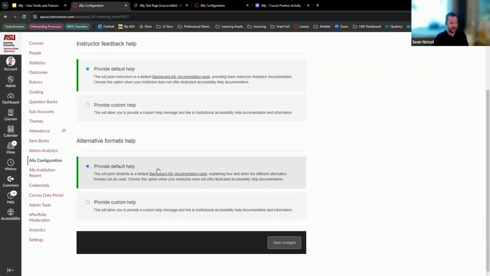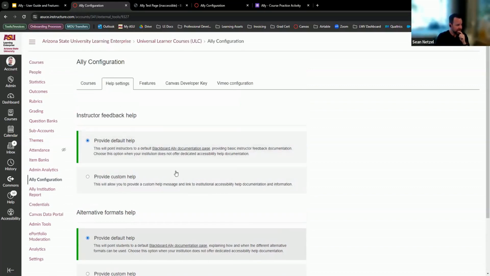Otherwise, I would really just leave it up to their documentation here, because Blackboard Ally does have good documentation and it forwards to their pages for the alternative formats. But this is where you can change some of the feedback and help.